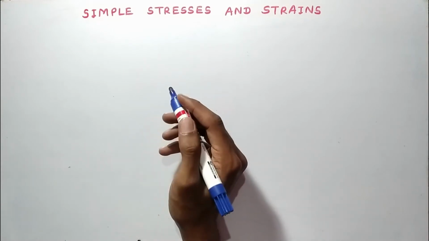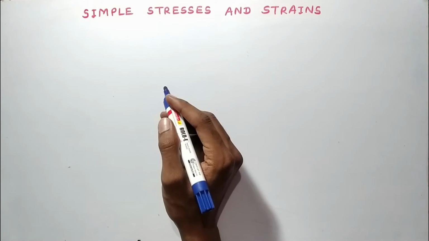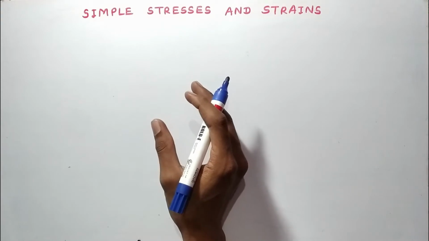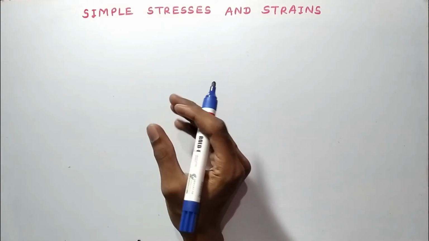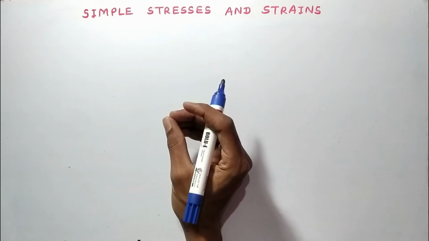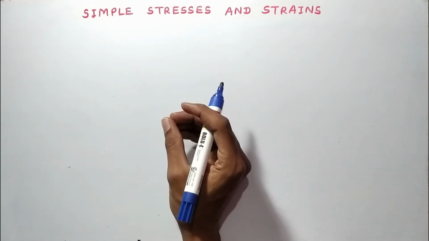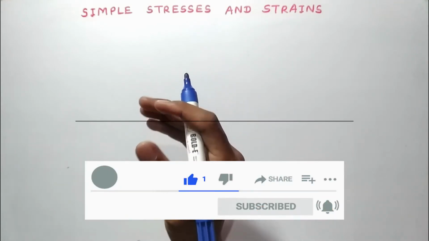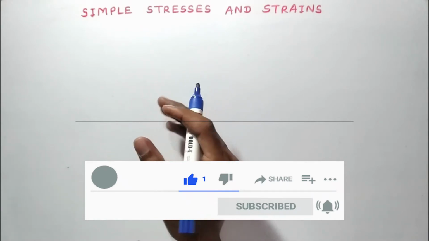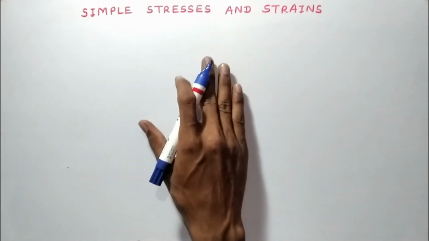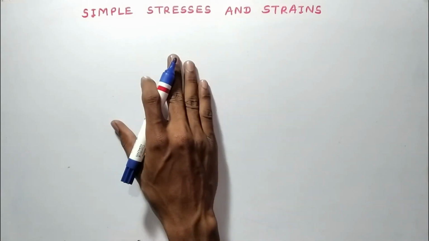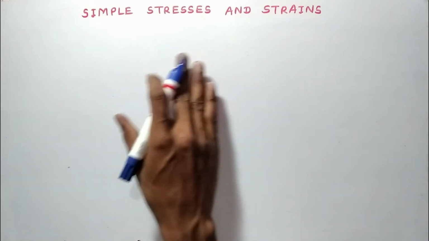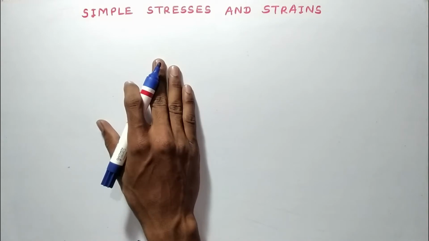Students, in the previous lecture we discussed the concept of stress and the simple basic definitions of load, force, then resistance, and the types of bodies, that is elastic body, plastic body, rigid body. In this unit, simple stresses and strains, this is the third lecture. So let us see.